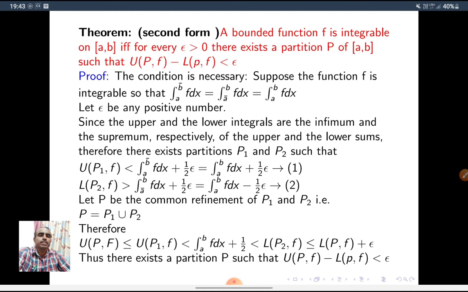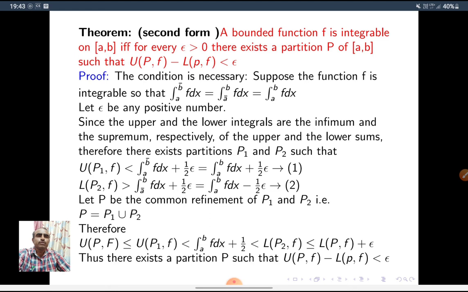Now in this statement, a bounded function f is integrable on [a,b] if and only if for every epsilon greater than 0 there exists a partition, just a partition P of [a,b] such that UPF minus LPF is less than epsilon. Then we can say that f is integrable. If f is integrable, then there exists a partition such that UPF minus LPF is less than epsilon. This is a very useful condition and very easy to use in proving some important problems further.